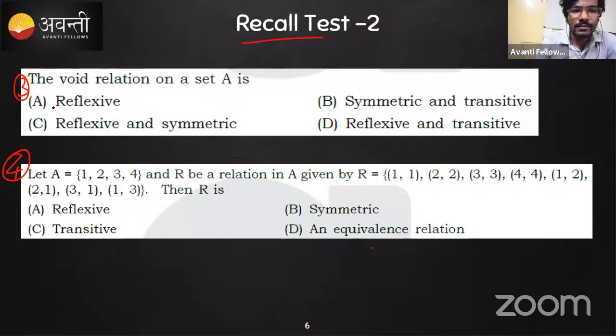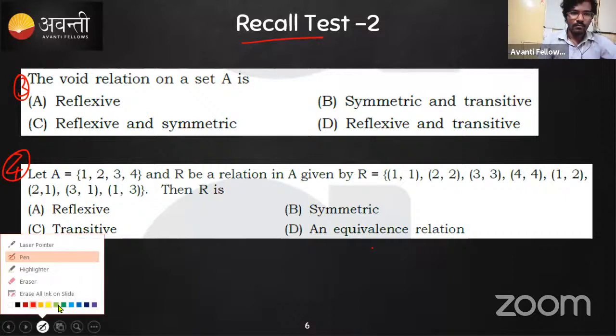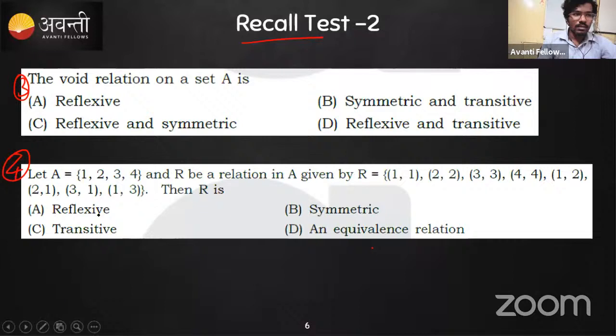Mention the question number, whether it is 3, and which options are right. See, the fourth one actually has multiple answers that are right. You can neglect the fourth one as of now. Only focus on the third one.